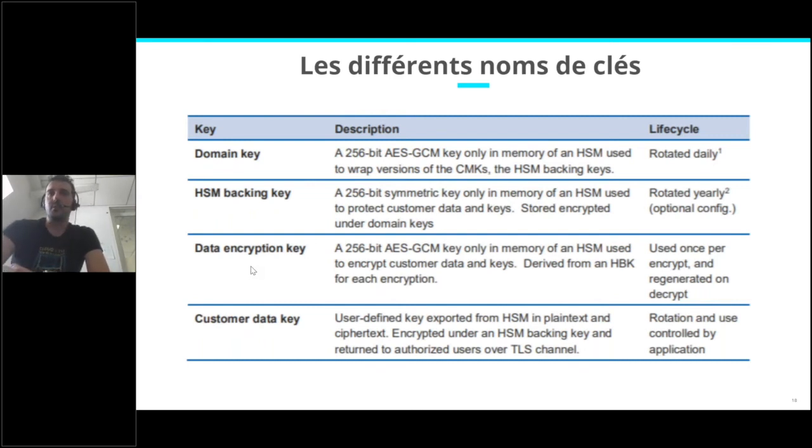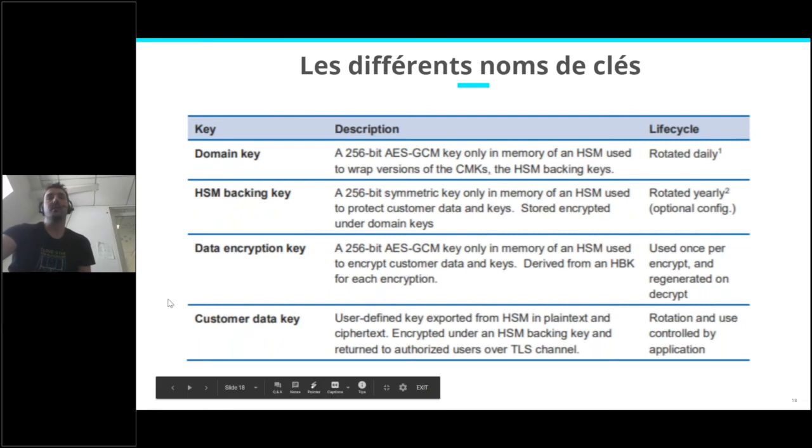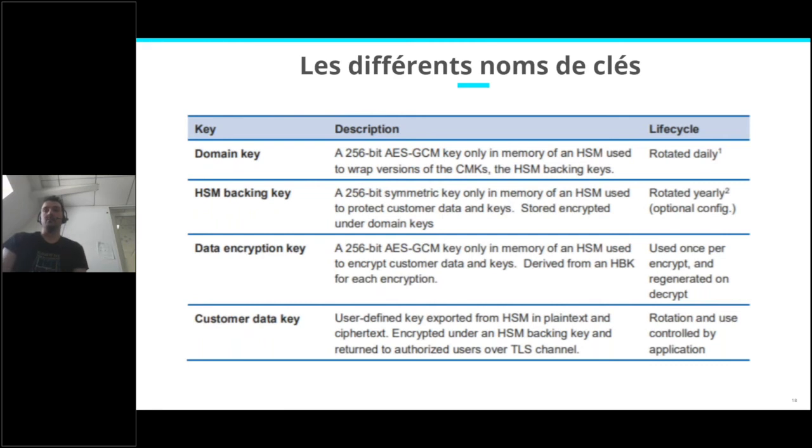And finally, there is the customer data key. If you use the KMS call GenerateDataKey, it will generate a data key, and this is the customer data key we see here. So it's just a key that you will retrieve, and you will use it to encrypt data, or AWS services like EBS or S3 will use it to encrypt data, because most of the time you are using KMS through S3 or EBS.